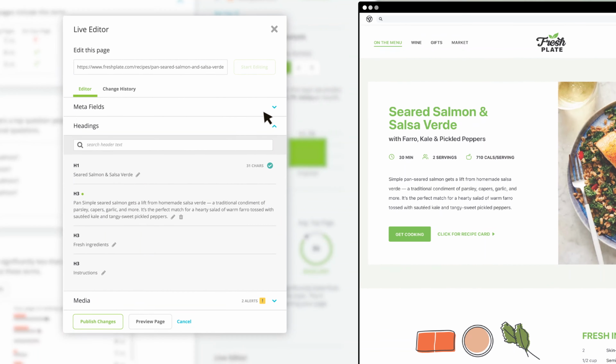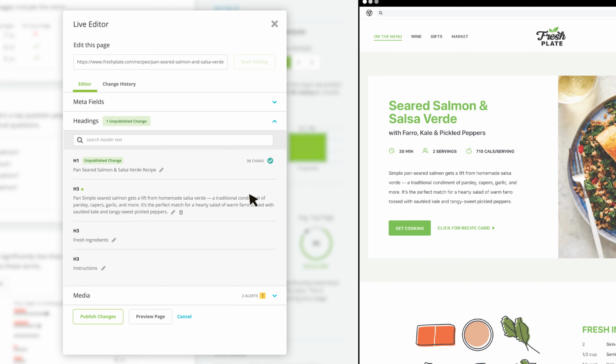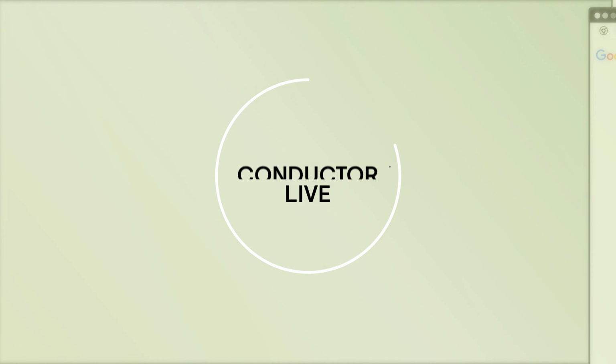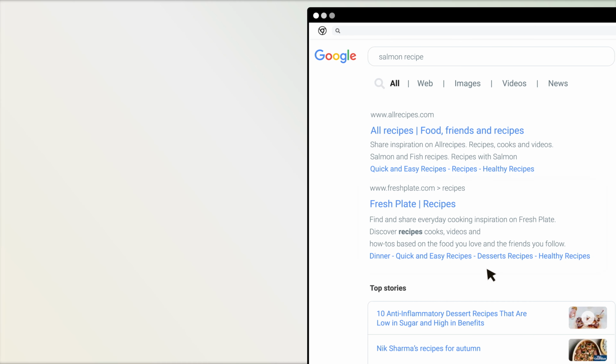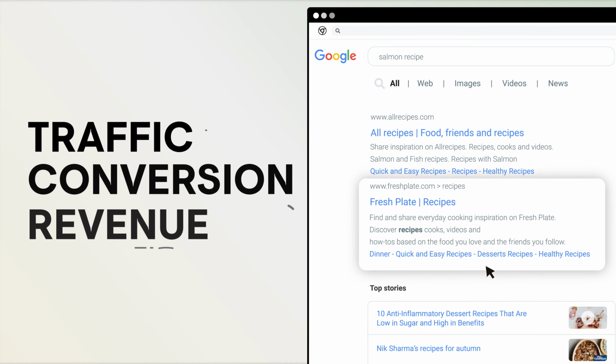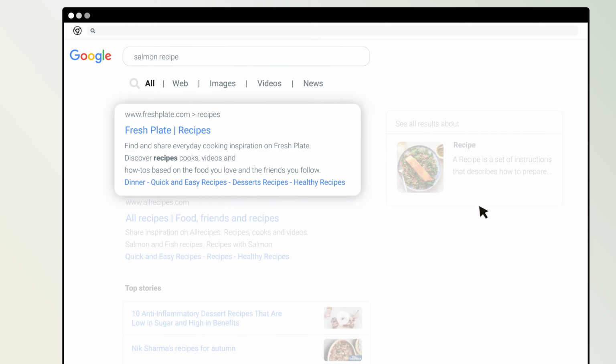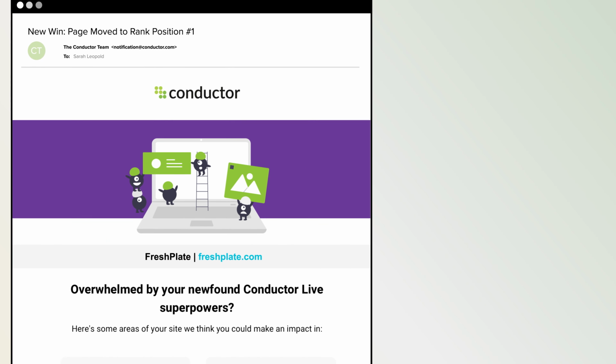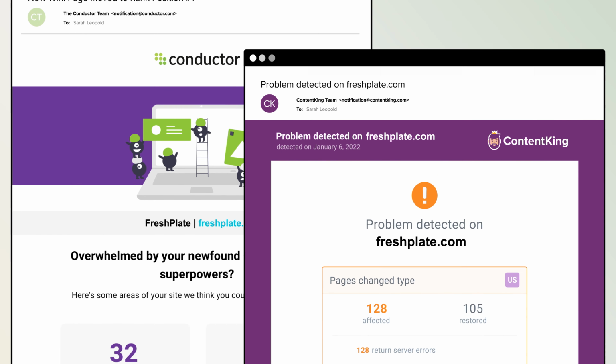Then, publish HTML changes directly to your page in real time with Conductor Live. The optimizations you make have a direct correlation on traffic, conversions, and revenue. And because you need to know about changes in performance ASAP, Conductor automatically alerts your team of page wins and issues.